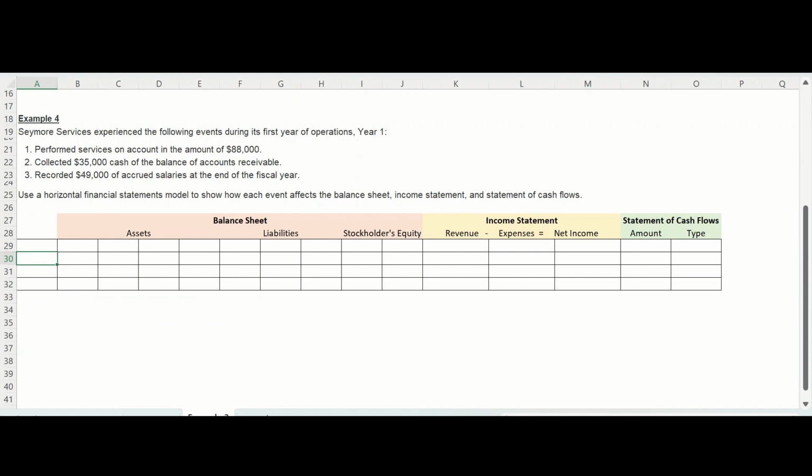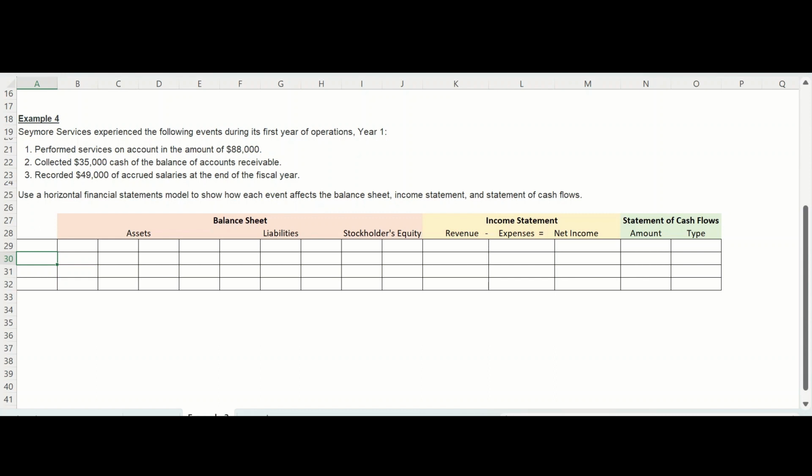So first things first, performing services on account. Anytime you see the words on account, remember that is either accounts payable or accounts receivable, depending on whether the company expects to pay or receive money in the future. In this specific example, the company has performed services on account, meaning they've done their part, but now they're expecting to receive payment in the future.